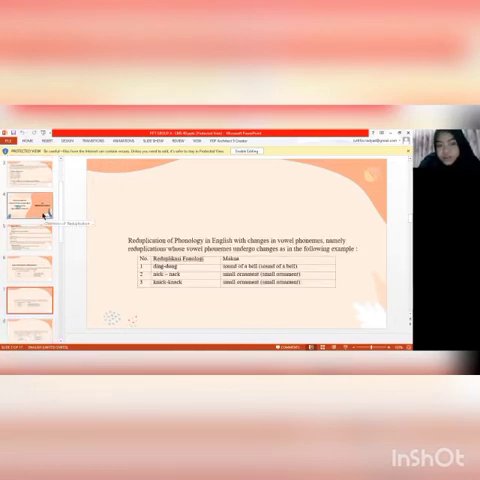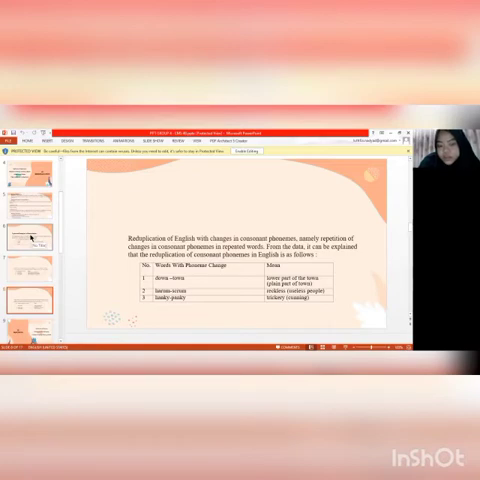Reduplication of phonology in English with change in vowel phoneme, namely reduplication where the vowel phoneme undergoes change, as in the following examples. Number, reduplication, phonology, meaning. One, ding-dong, sound of a bell. Two, knick-knack, small ornament.